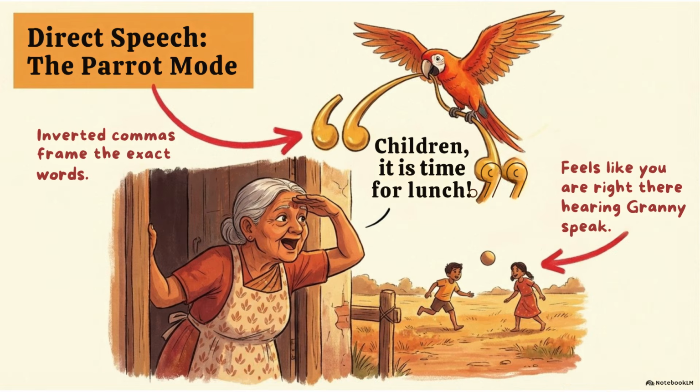Now let us understand direct speech, the parrot mode. Inverted commas frame the exact words. Example: "Children, it is time for lunch." This means we are hearing the exact words spoken. It feels like you are right there hearing Granny speak. So in direct speech, we use quotation marks. We write the exact words. It sounds lively and real.